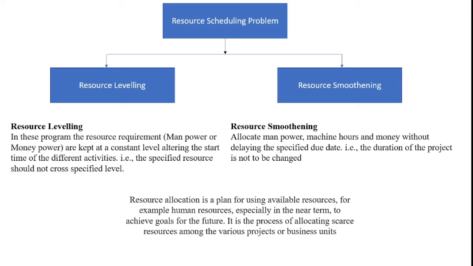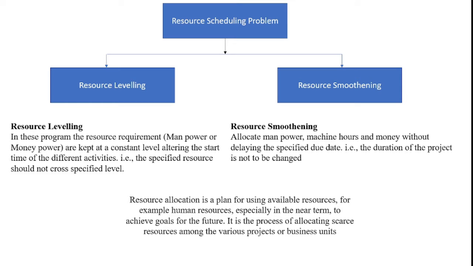That is, the specified resource should not cross the specified level, which means I have only 4 manpower for the corresponding project, so it does not exceed 4 manpower.